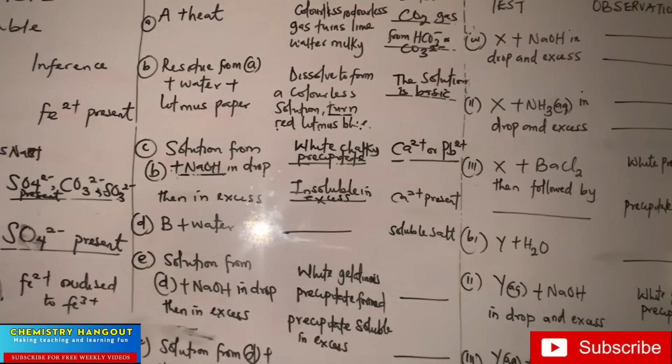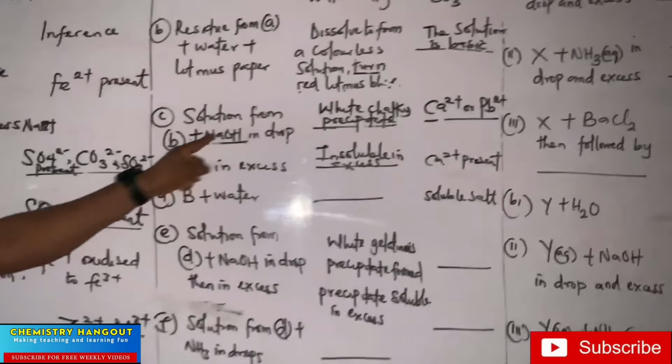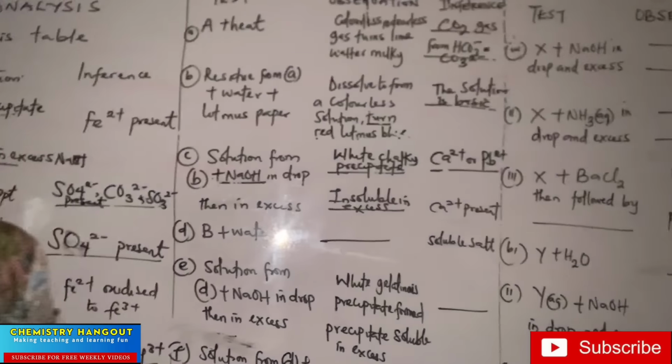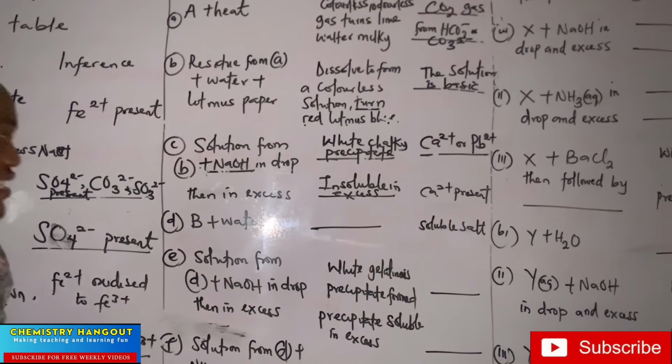Did you see the way I'm feeling this? Why did I know that it's insoluble? Because calcium salt is insoluble in sodium hydroxide. That's how it works. Calcium salt is insoluble in sodium hydroxide. Did you see that now?